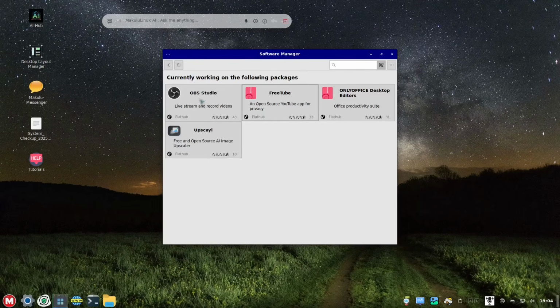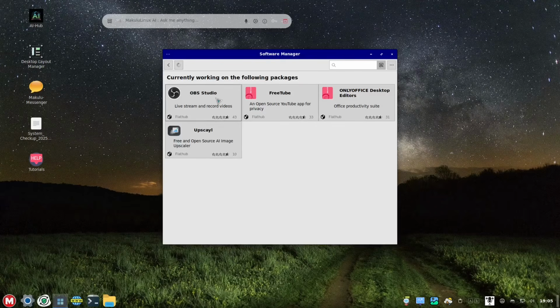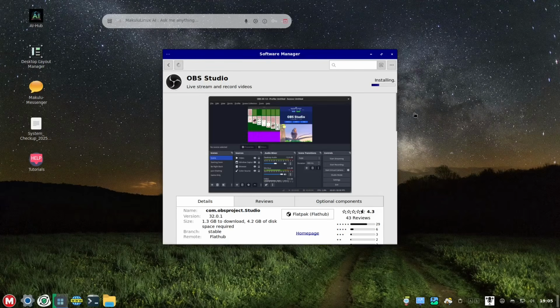These are our software that are being installed. Okay, it's still installing. So it's really up to our system if it's going to be fast to install everything, because we also have the disk space issue at the same time. You need to have this one, and it requires a lot. So that is how installation works right here in Makulu Linux.